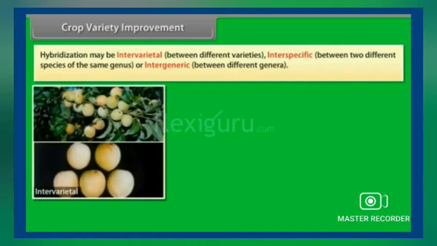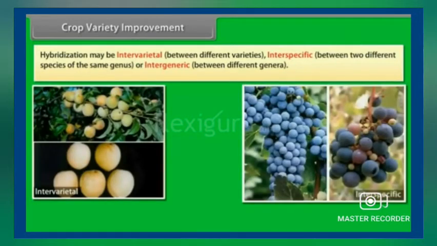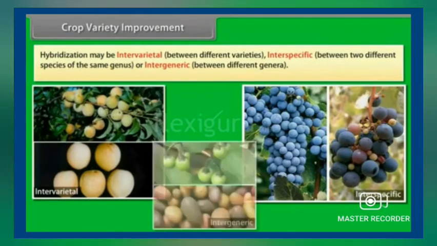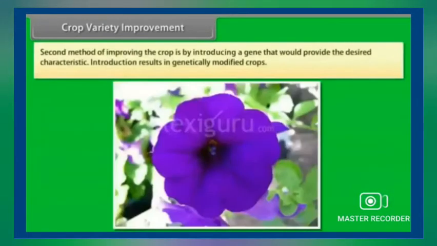Hybridization may be intervarietal, that is between different varieties, or interspecific, that is between 2 different species of the same genus, or even intergeneric, that is between different genera. You can see the examples here, students. Second method of improving the crop is by introducing a gene that would provide the desired characteristic. Introduction results in genetically modified crops.